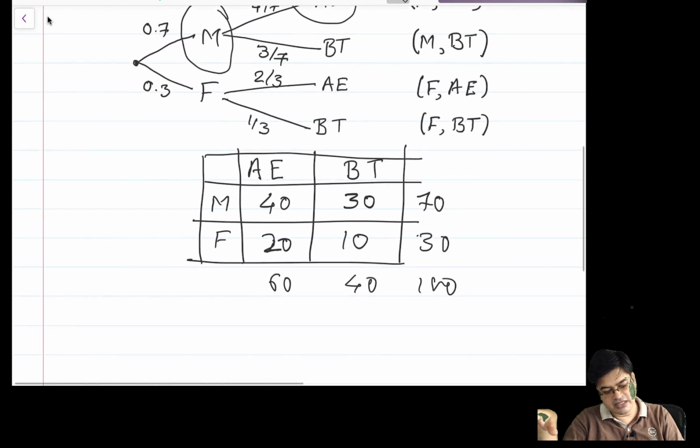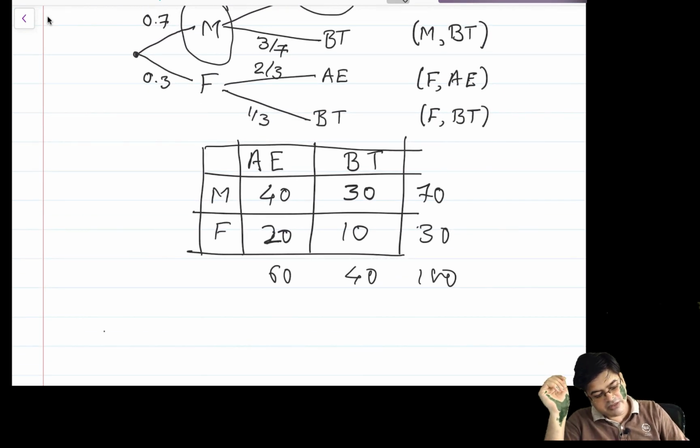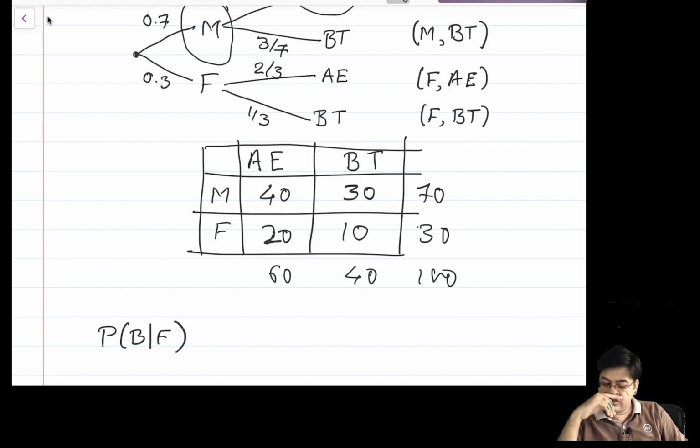Now I may ask a question: what is the probability that the given candidate is a female and she is from BT? So what will be the answer? I just need to travel across this branch. That is, first the female candidate, and since we have already been given a female candidate, I don't have to worry about this probability. But then what is the probability that she is from BT? It is 1 by 3.